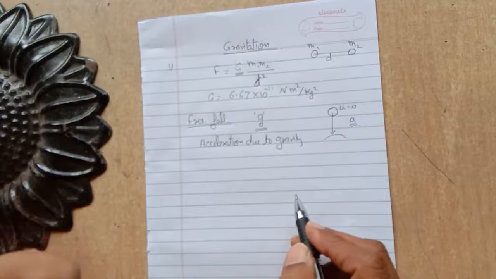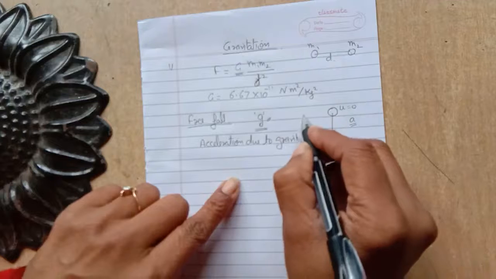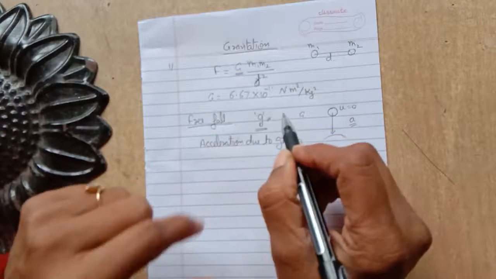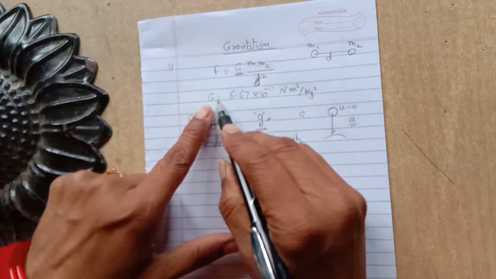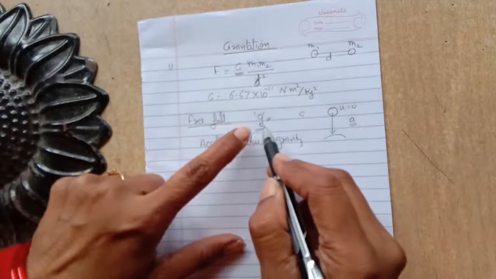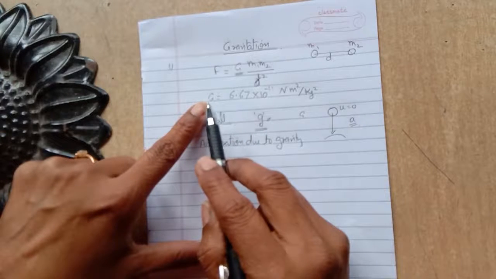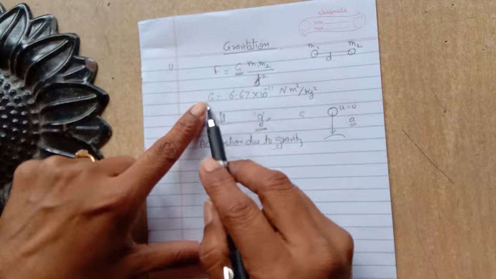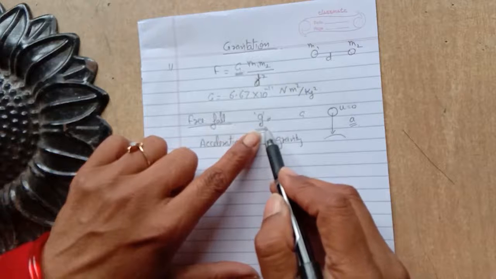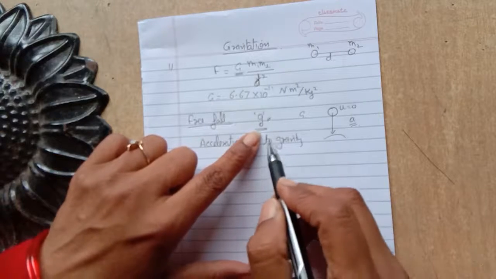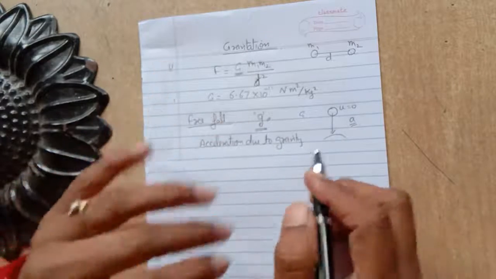Now let's find the relation between the small g and the capital G. There is a lot of difference between them. Capital G represents the universal gravitational constant and small g represents the acceleration due to gravity. The value of G is constant everywhere in the universe, but the value of small g, the acceleration due to gravity, changes. Even on this earth the value of g changes; it is different at the pole and different at the equator.